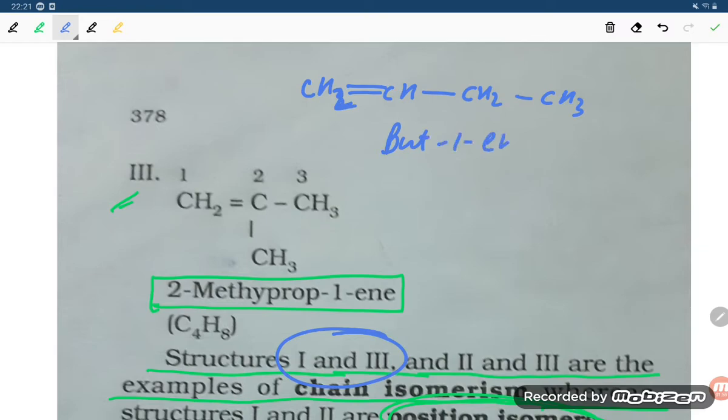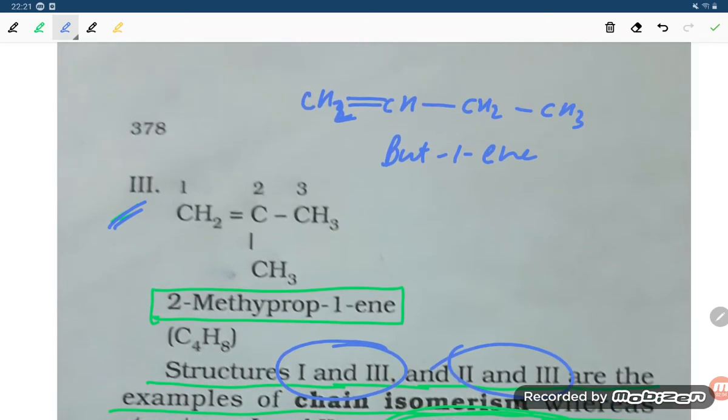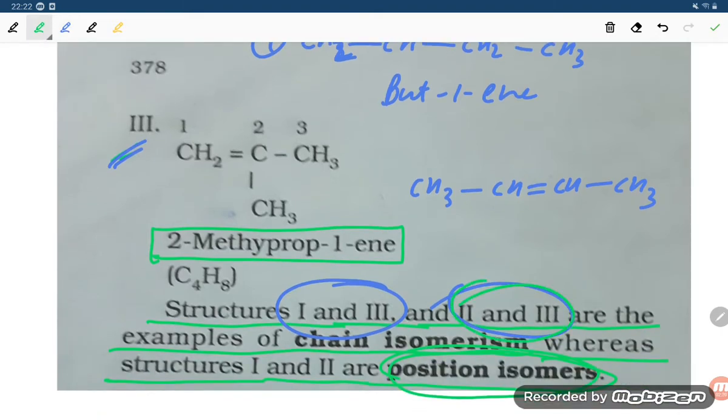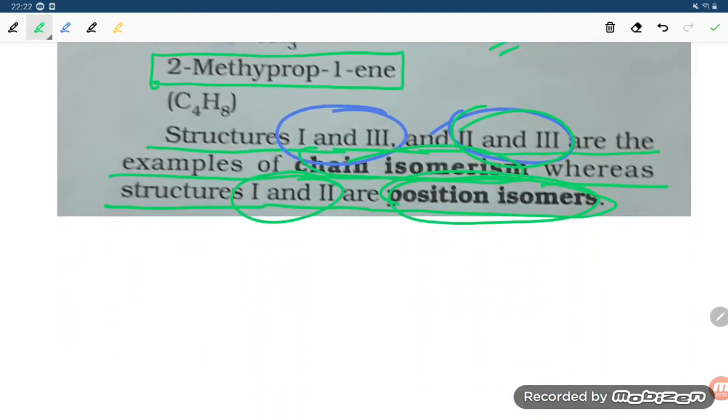If you write the second one, it is CH3, CH, double bond, CH and CH3. And the third one is 2-methylpropene. So first and third, and second and third, are examples of chain isomerism, whereas first and second are position isomerism, because here the position of the double bond is first and there it is second. That is position isomerism.